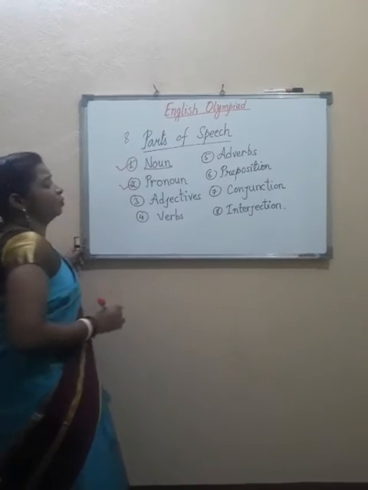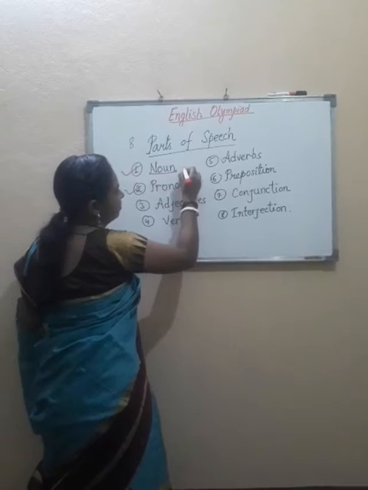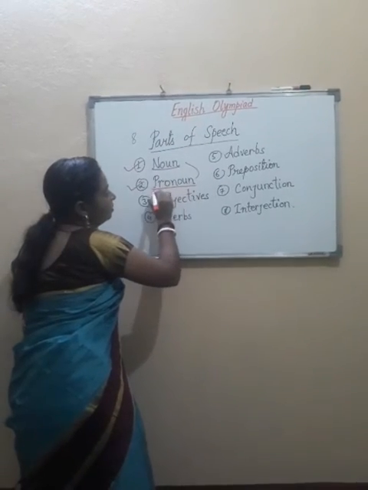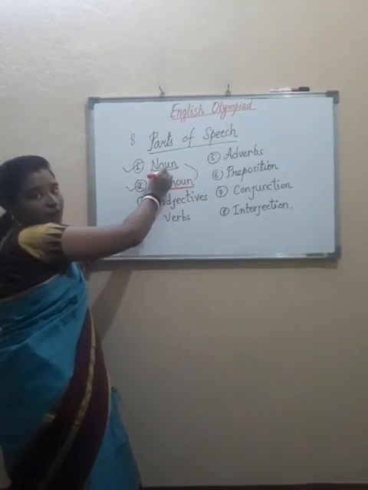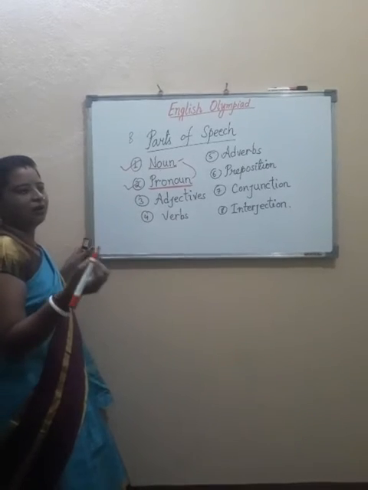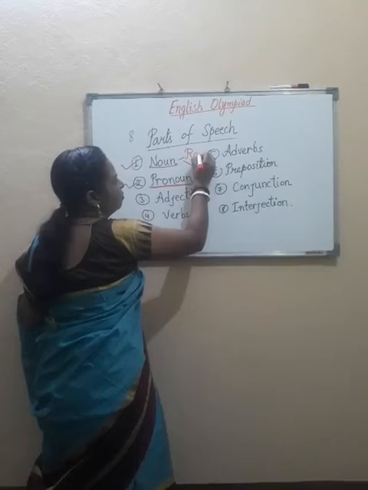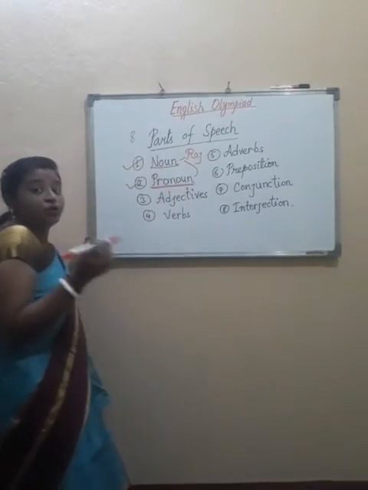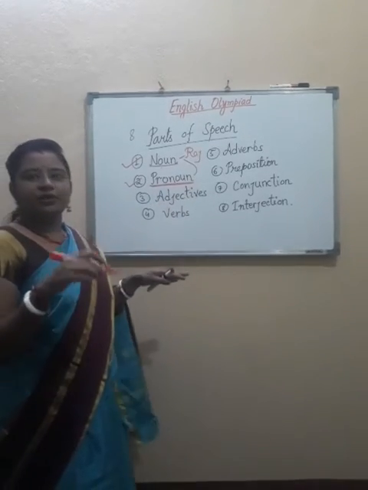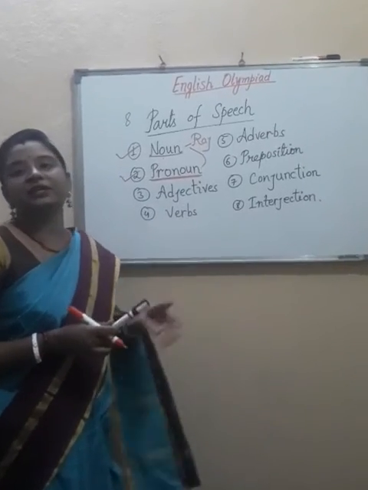Coming to the next one, what is pronoun? See, pronoun replaces noun. We use it in place of noun. Suppose I am saying Raj is a good boy or Mohan is a good boy. When we talk about Raj or Mohan, all the time we don't repeat the names. In English literature, we try to avoid repeating the names.